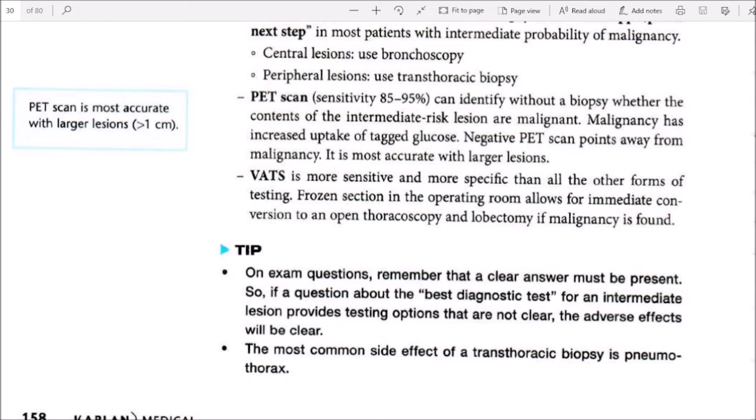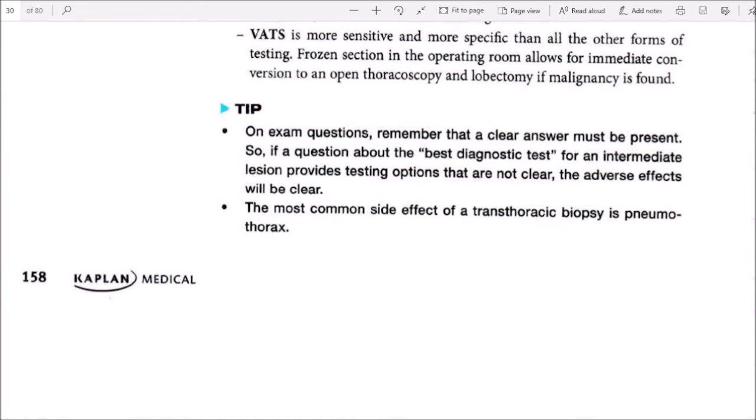VATS is more sensitive and more specific than all the other forms of testing. Biopsy in the operating room allows for immediate conversion to an open thoracotomy and lobectomy if malignancy is found. PET scan is the most accurate with larger lesions, greater than 1 centimeter. Tip on exam questions: remember, the clear answer must be present.